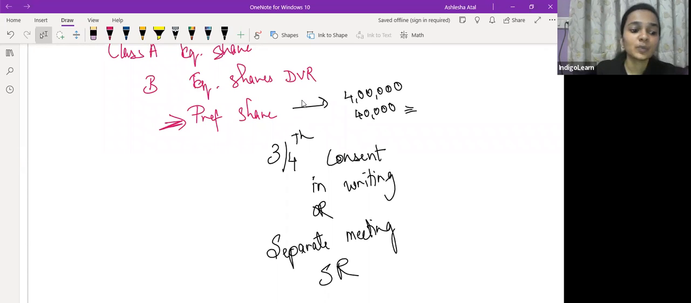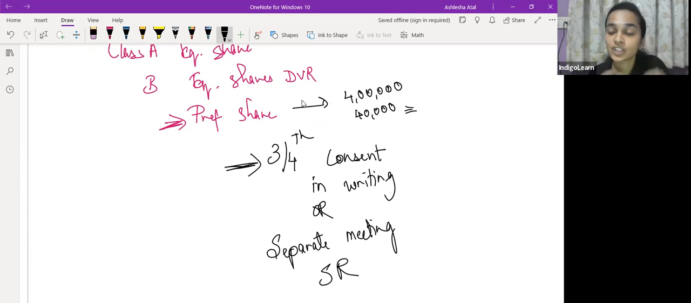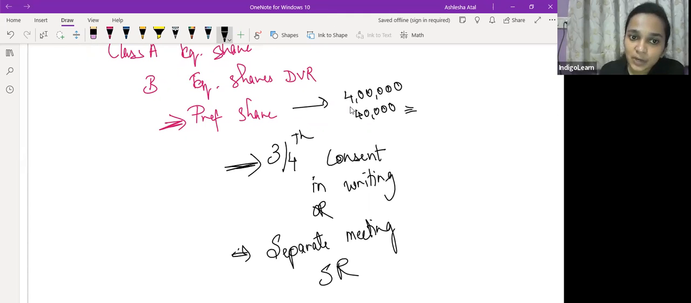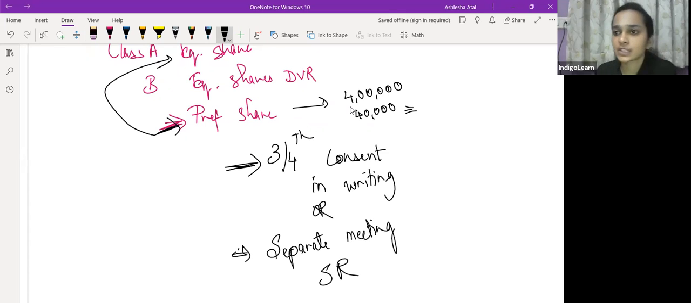Okay. So whenever a company wants to make any change in the rights of the shareholders, they'll have to obtain consent in writing of not less than 3/4 of the issued shares, or by way of passing a special resolution in a separate meeting of this category of this class of shareholders. And apart from this, अगर say for example ये preference shareholders का right change हो रहा है, but this is having an impact on the right of equity shareholders as well. In some way or the other, this is having an impact on the right of the equity shareholders as well.